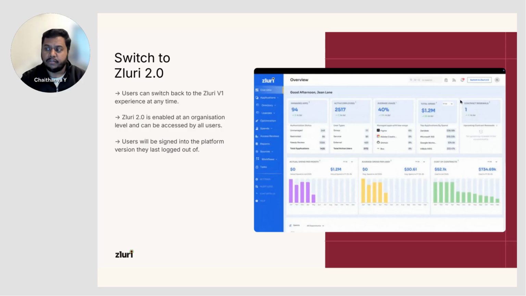At any point in time for the next whole month, you can actually shift to 1.0 right now, because we're still understanding, we're still taking feedback from the customers itself right now. We'll be making some more modifications, and Zluri V1.0 is going to be available for a month more. So you can always switch back to 1.0 at your convenience. And with that, let me quickly jump into the platform.